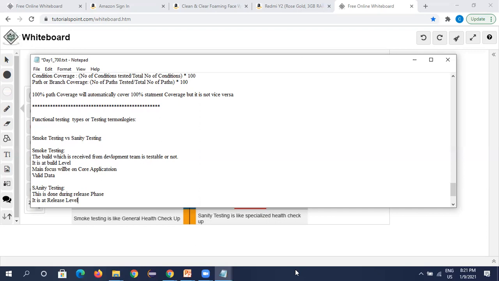So actually, you may have a doubt: why do we need to do sanity test and why the smoke test? In the practical lifecycle of testing, in agile methodologies, we have a lot of pressure.